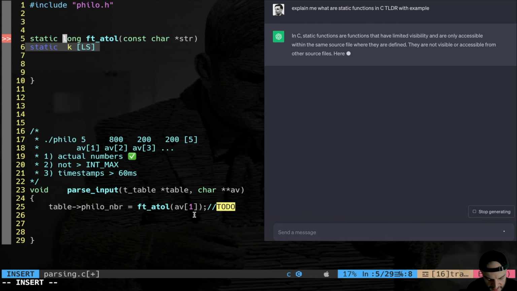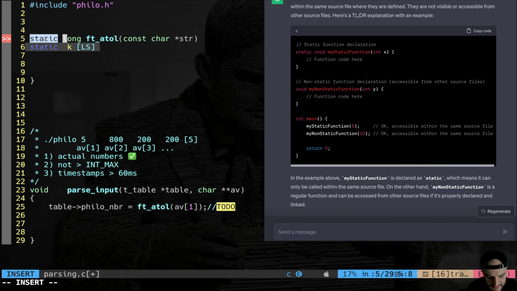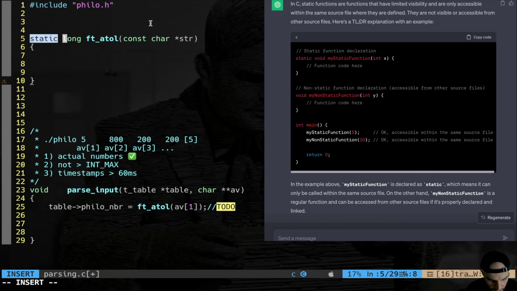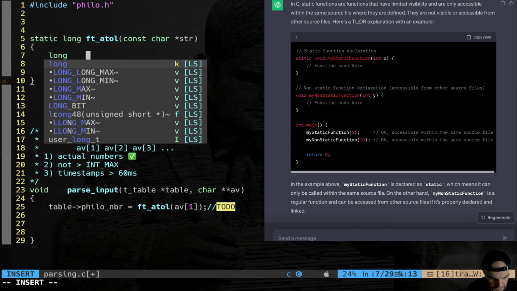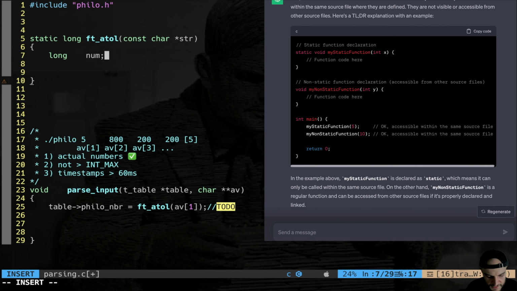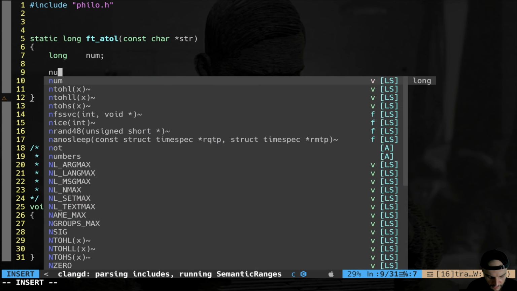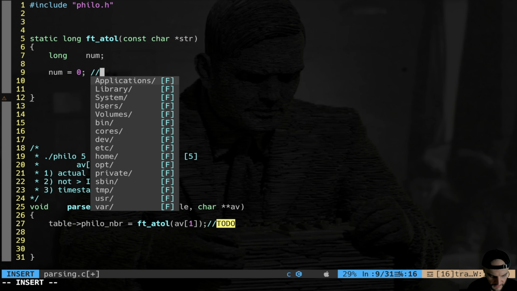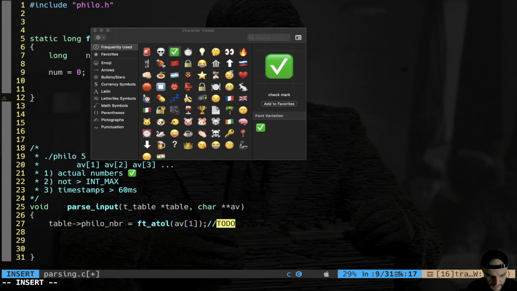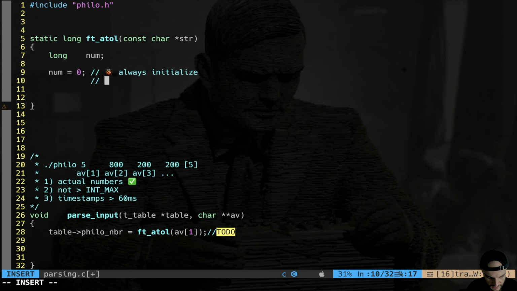Now, given that this is a function that I'm going to use only inside this module, I say static, okay? It means that this function is useful only here in the parsing module. It's not going to be used in other modules. So of course I'm going to declare a long number. Inside this variable is going to be stuck the actual number that we're going to return. And of course we have to initialize to 0. This is easy to forget, and it's fairly common for me to spend hours to find these stupid bugs because I don't initialize variables. Always initialize.